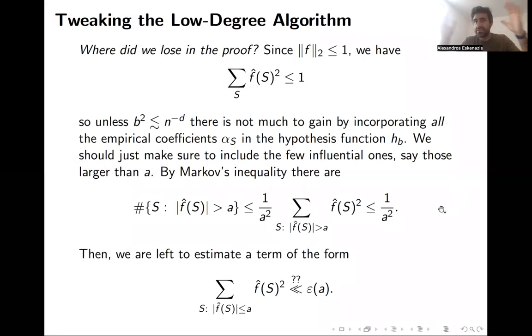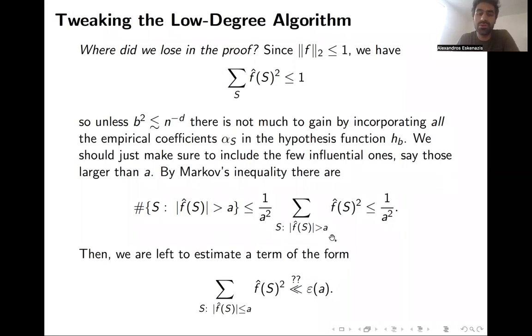Therefore, if we make this guess, we are stuck with the need to estimate a sum of this form: the sum over those Fourier coefficients which are smaller than a, of f hat of s squared. We want to argue that this is smaller than a parameter epsilon of a, which goes to 0 as a goes to 0, ideally in a dimension-free way.